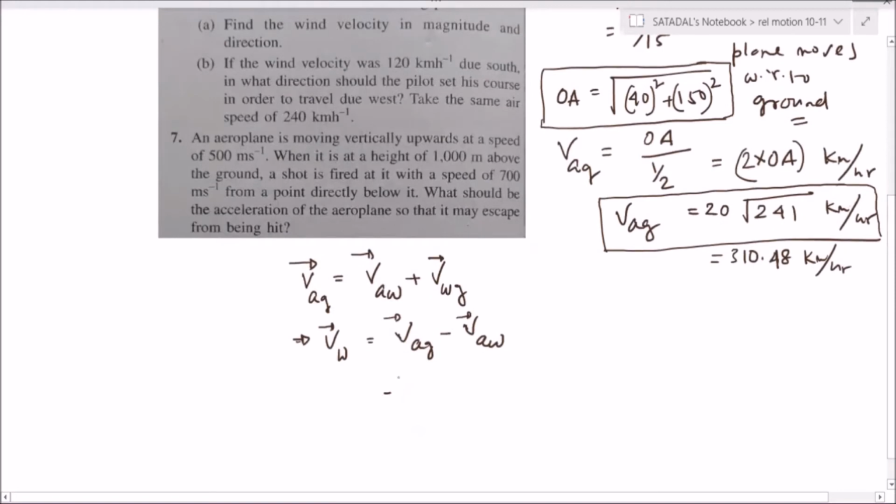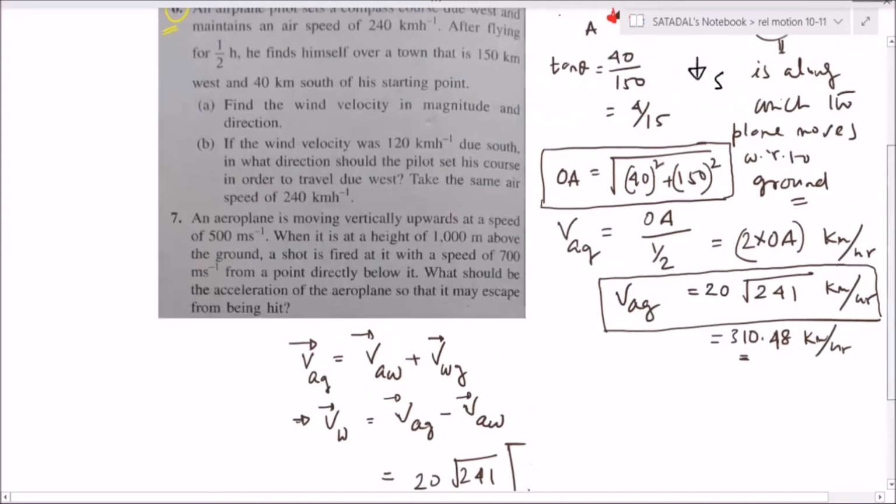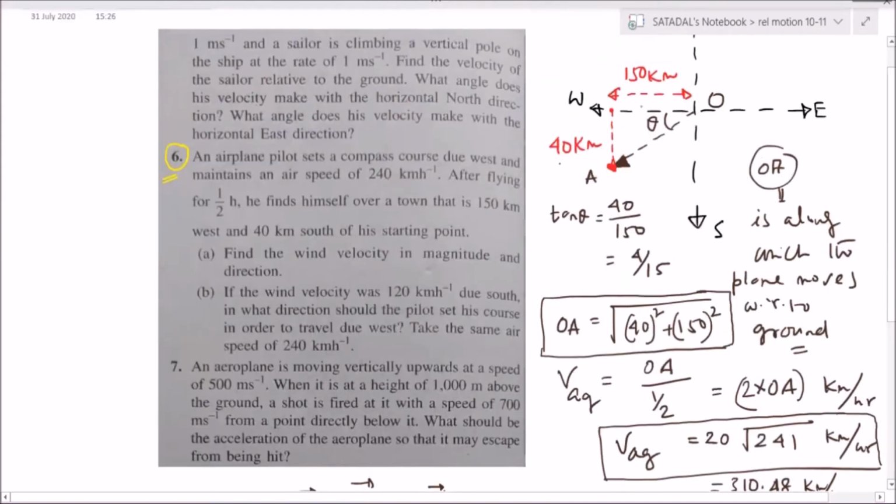So next, come here. Now this is a vector, no? Magnitude is this much only, right? So I'll write 20 root under of 241. Now everyone, please check. The x component is along negative, y component is also along negative.